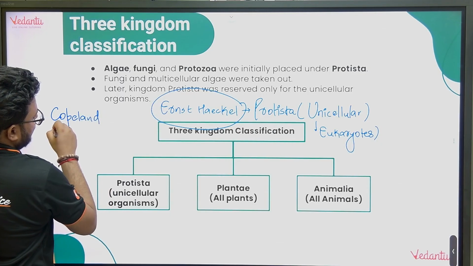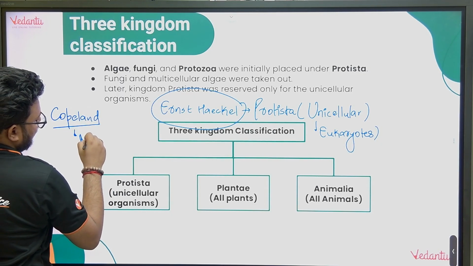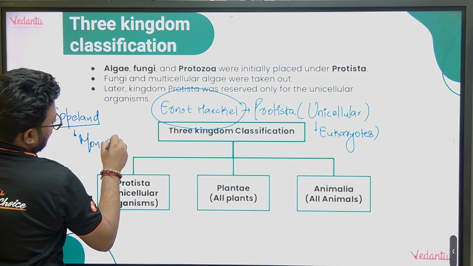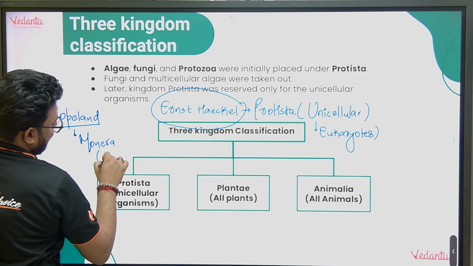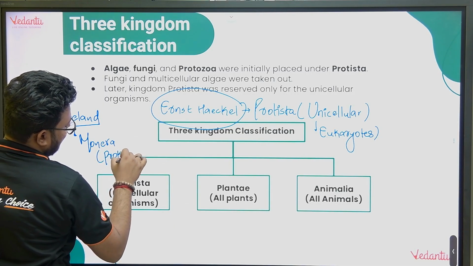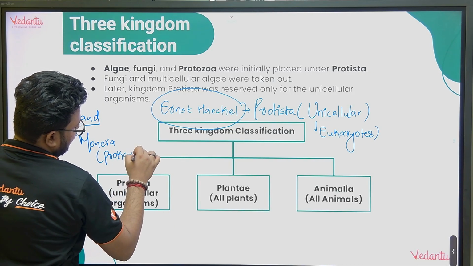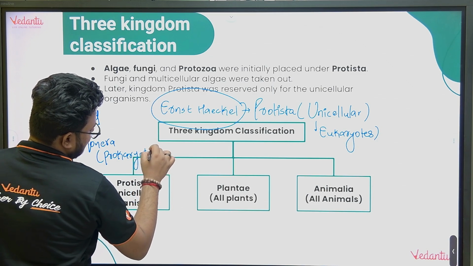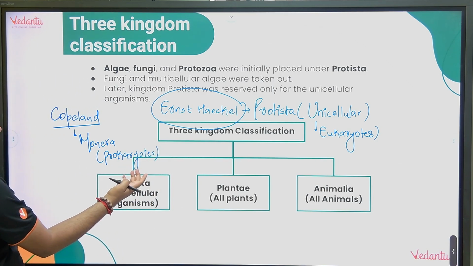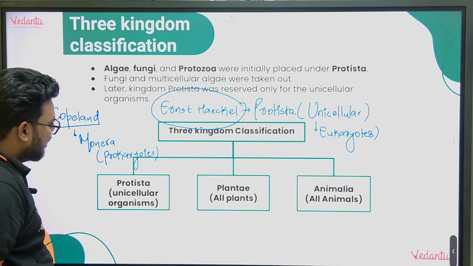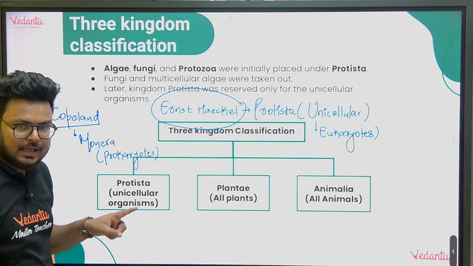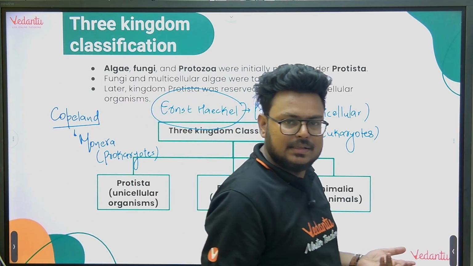Copeland introduced a new kingdom, Monera, and Monera included all the organisms which are prokaryotes. So this is the solution to the next problem: prokaryotes have been separated from all the groups and placed in a single group called Monera, or we can say bacteria.